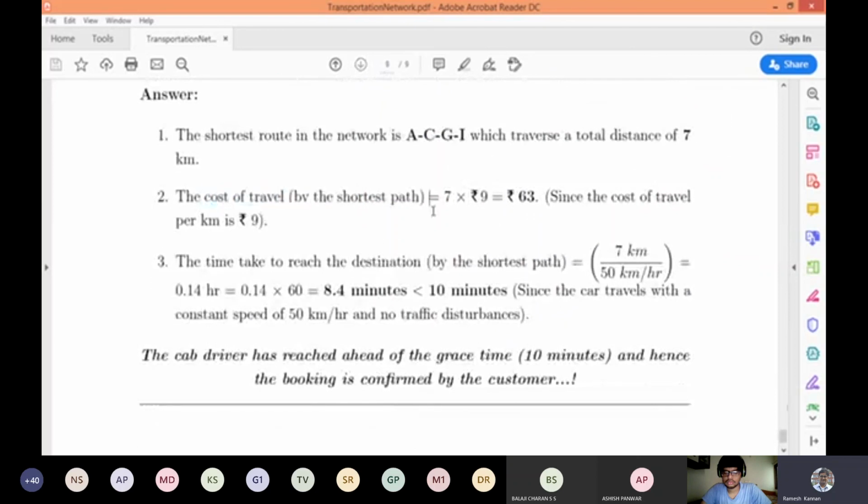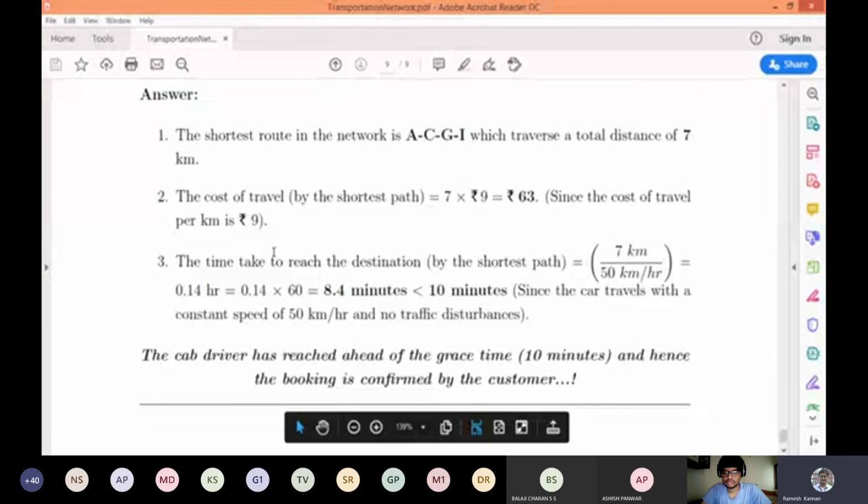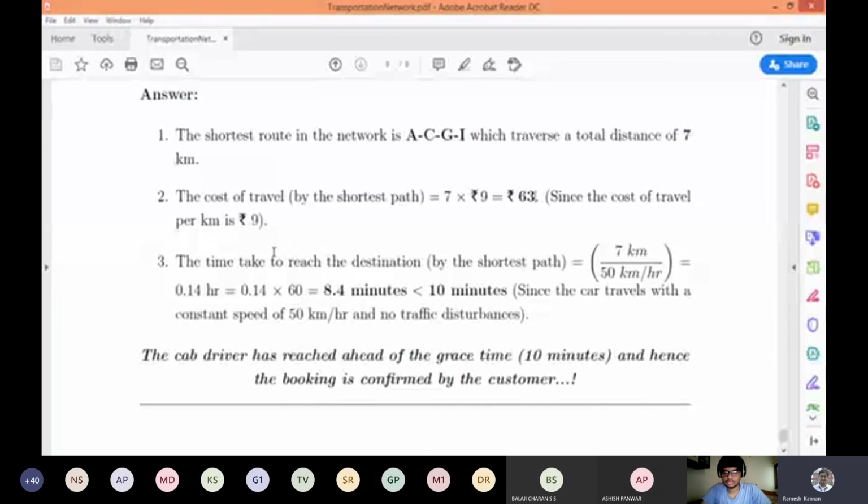The cost of travel is, say, 9 rupees per kilometer, so 7 into 9 is 63 rupees. Very important is the criterion that if the driver doesn't reach the destination within 10 minutes, his booking gets cancelled. If he takes the shortest path of 7 kilometers at a speed of 50 kilometers per hour, 7 divided by 50, with kilometers canceling, is 0.14 hours.